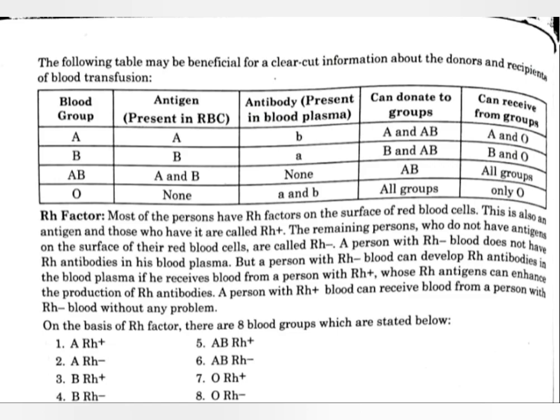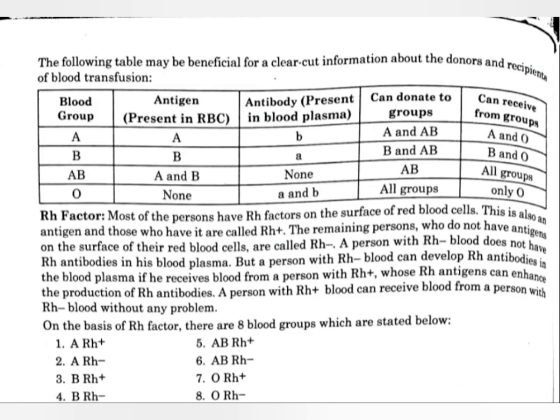Next is the B blood group. There is presence of antigen B and antibody small a. Like the A blood group, they can donate blood to the B blood group and AB blood group, and they can receive blood from the B blood group and O blood group. Next is the AB blood group. As both antigens are present and no antibodies are present, they can donate blood only to the AB blood group, but they can receive blood from all the blood groups, meaning A, B, AB and O.